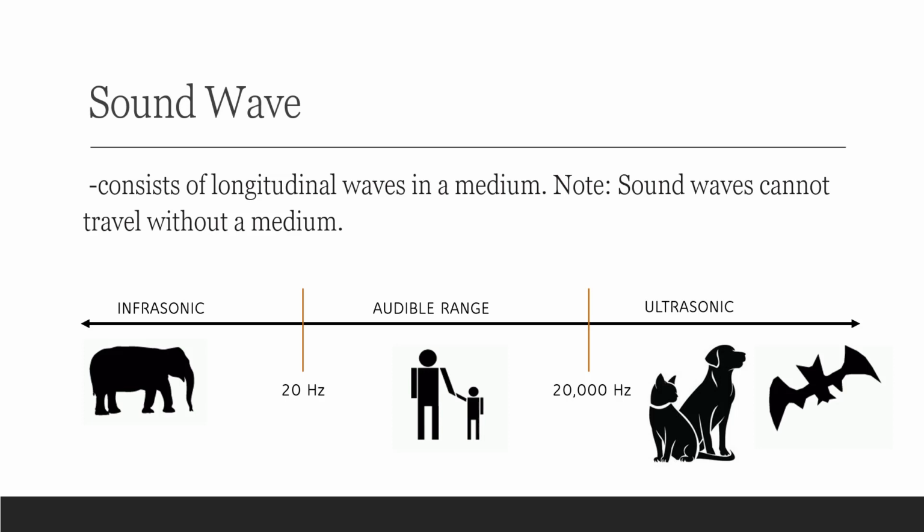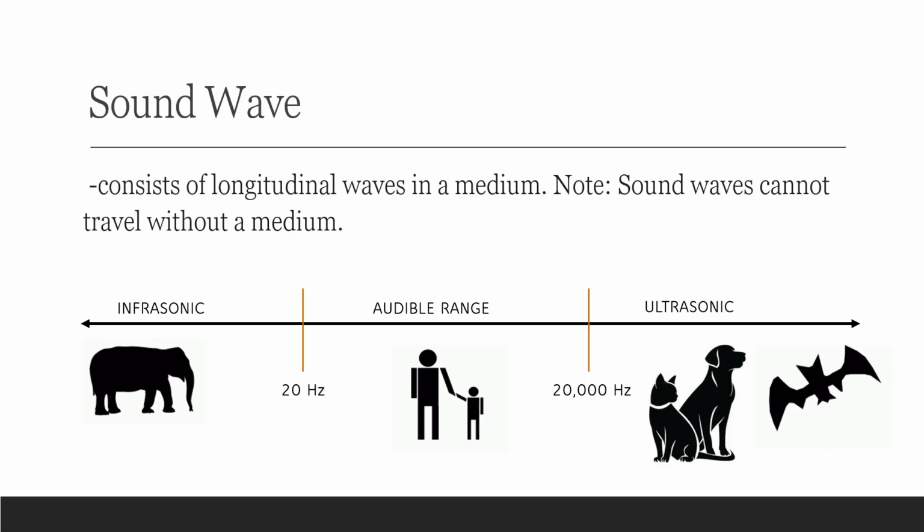We also have this range of frequencies that a human can hear. We call this the audible range. We can actually hear a sound from this range of frequencies, from 20 hertz to 20,000 hertz. Above 20,000 hertz, we cannot hear that sound. We call that ultrasonic. And below 20 hertz, we also cannot hear that sound, and that is called infrasonic.